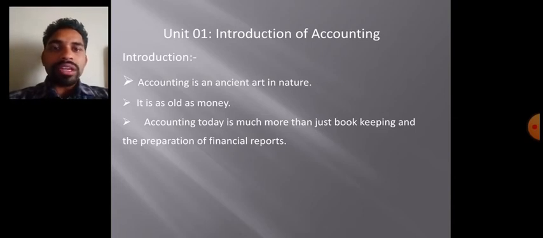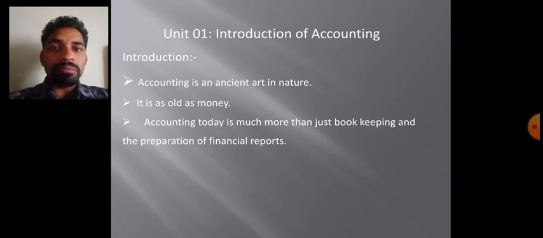After that, in the 15th century, accounting as well as auditing was polished, which means developed, by Luca Pacioli. He polished and developed that accounting system, and he mentioned it in his mathematics book, Summa.